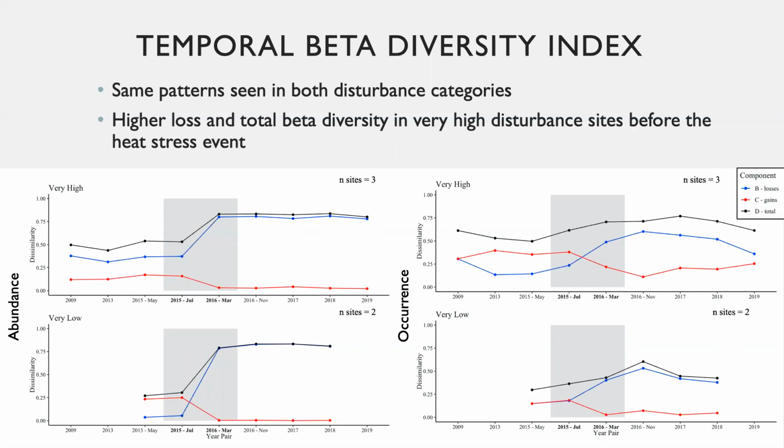Comparing the occurrence data with the abundance data, again, the very high local disturbance sites are on the top and the very low local disturbance sites are on the bottom. They are similar, except that there is a higher amount of species loss and a higher beta diversity before the heat stress event in the very high disturbance sites. This is shown in the top left plot, where the blue line is above the red and there is no crossing of the lines like in the other plots shown here. This suggests that there was initially higher species declines and more year-to-year variation in the very high sites before the heat stress event occurred.